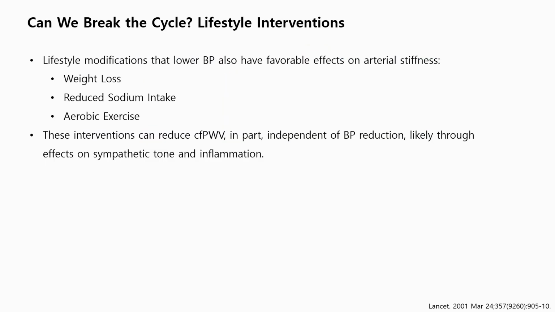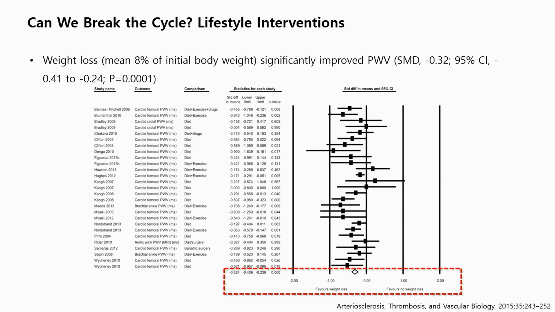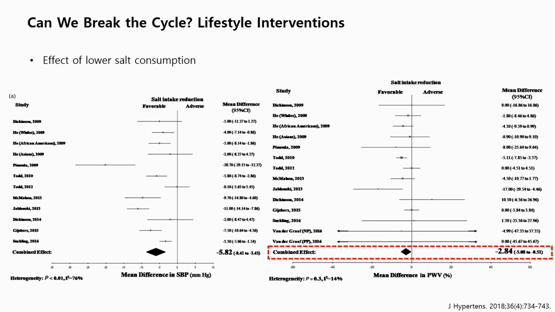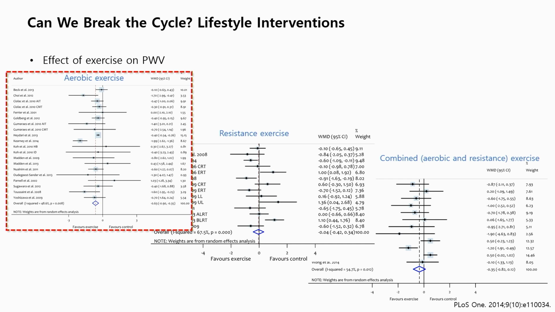So, how can we break this cycle? Lifestyle interventions can break this cycle, like weight loss, reduced sodium intake, and aerobic exercise. A meta-analysis shows that weight loss improves pulse wave velocity significantly, and sodium reduction also reduces both blood pressure and arterial stiffness. And aerobic exercise improves arterial compliance even independent of blood pressure.